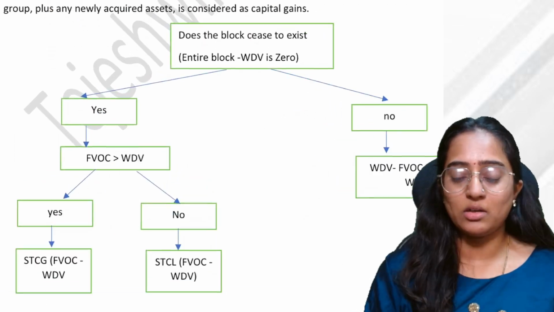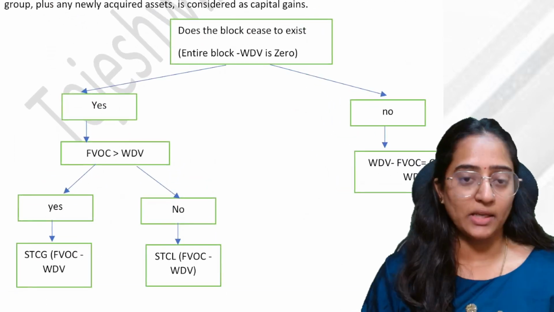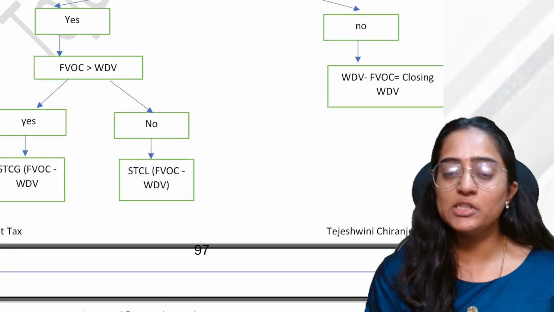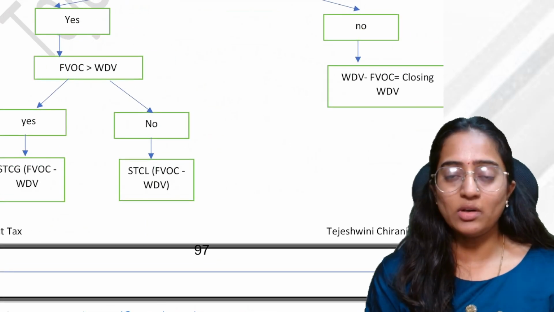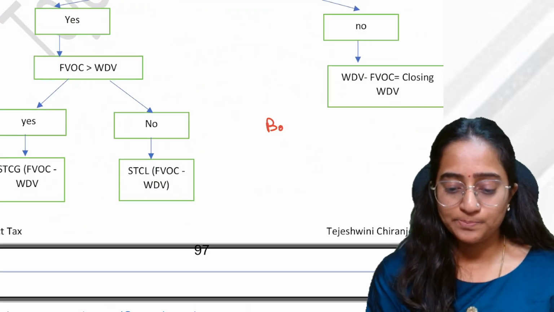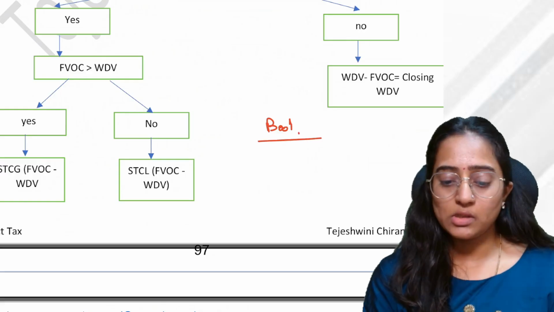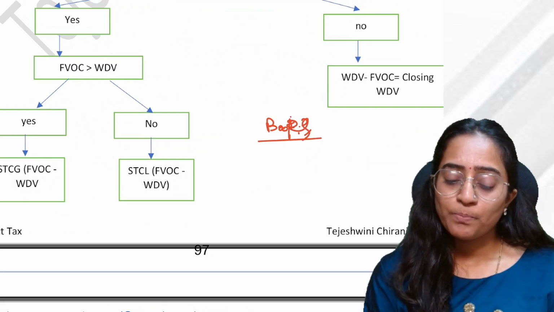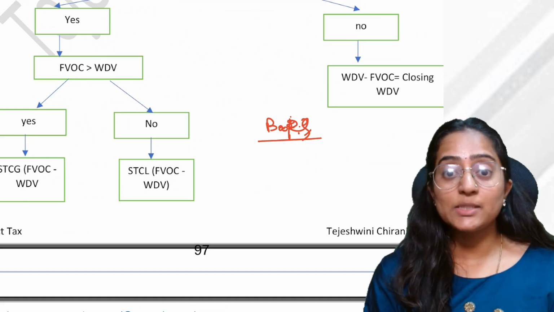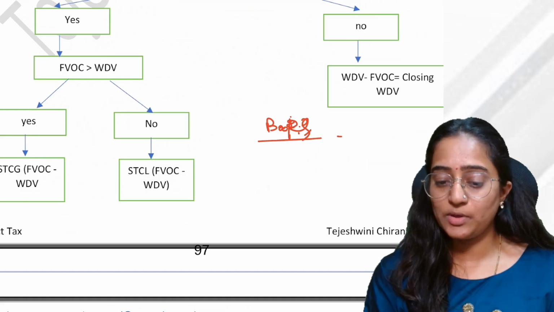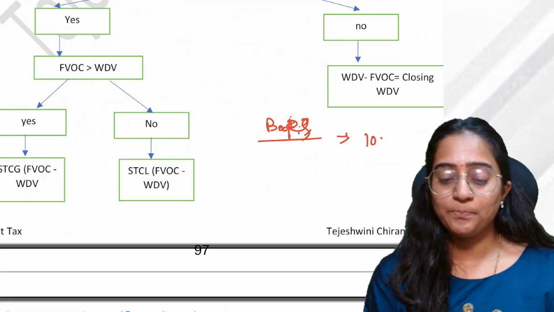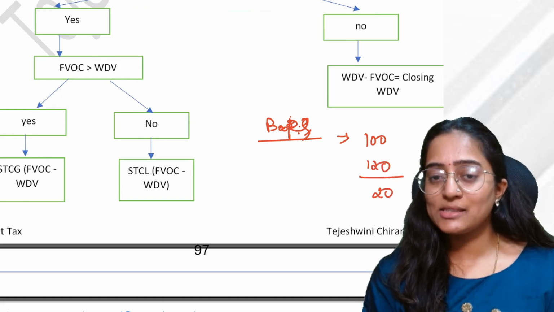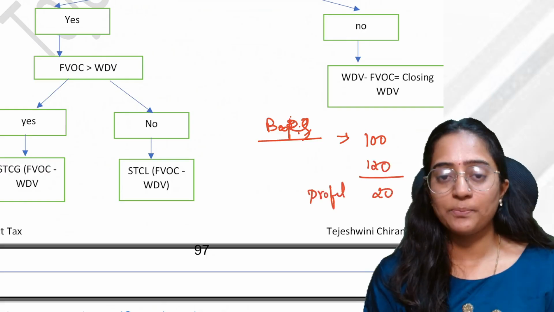See, whenever you have a block of asset, normally speaking, in your books of accounts, what you would do generally is that, if your WDV as per the books, as per your Companies Act, as per your books of accounts, is 100, and you have sold it for 120, you would recognize 20 as the profit on sale of asset, correct?